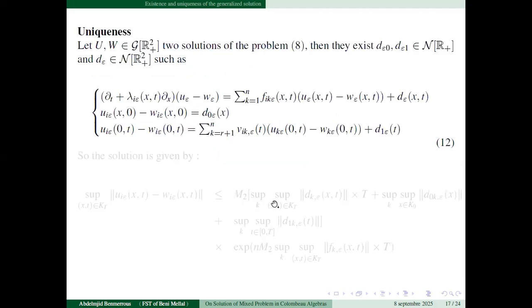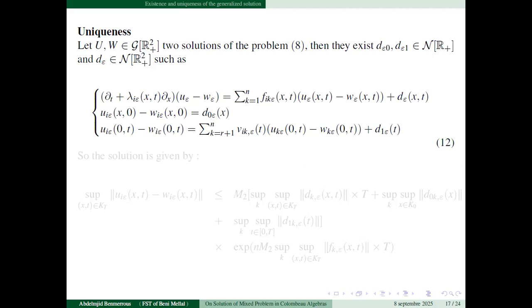For the uniqueness, let W in Colombeau algebra be another solution of the problem 8. Then there exist d epsilon 0, d epsilon 1 in the set of negligible functions, and d epsilon also in the set of negligible functions, such that we have the problem 12. The integral solution of this problem is given in the same way as in the first part of the existence.